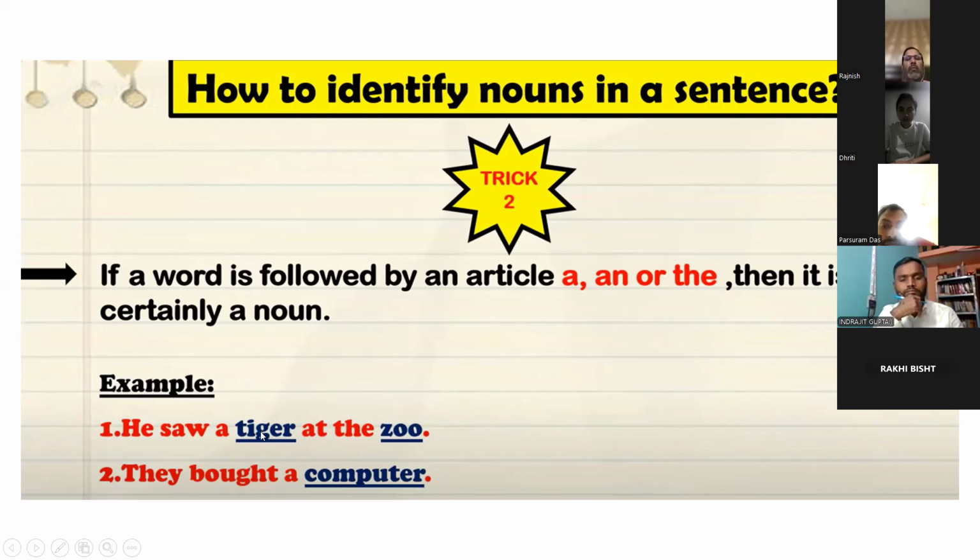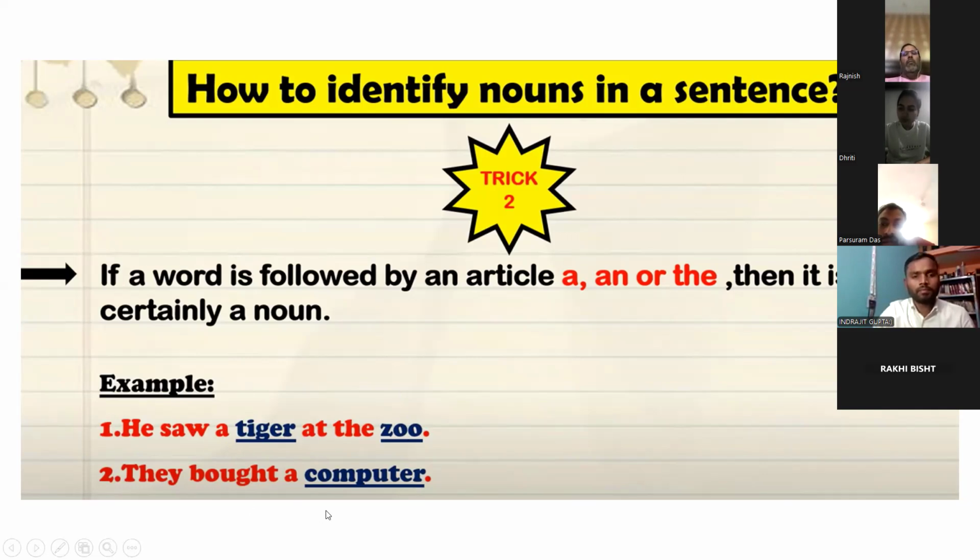Can you tell me what are the nouns in this sentence? Tiger and zoo. How do you identify them? See, tiger is an animal's name. This is one way. The second way is that you check the sentence: a is coming before tiger. Similarly, the is coming before zoo. So that's why tiger and zoo are the nouns.